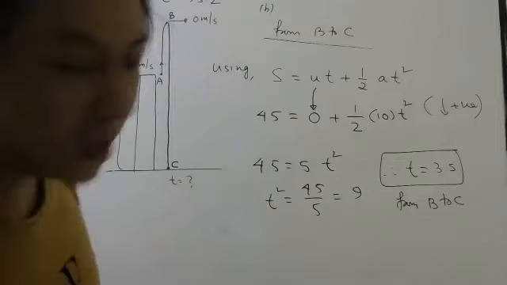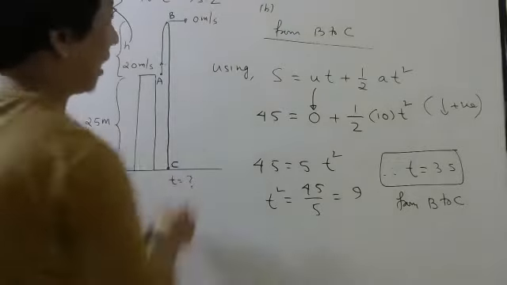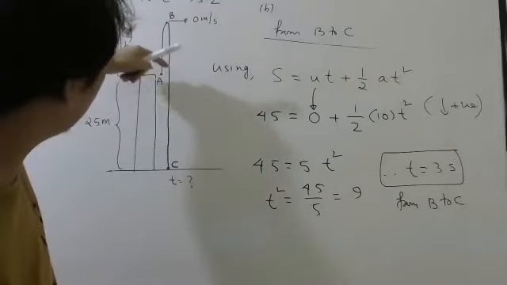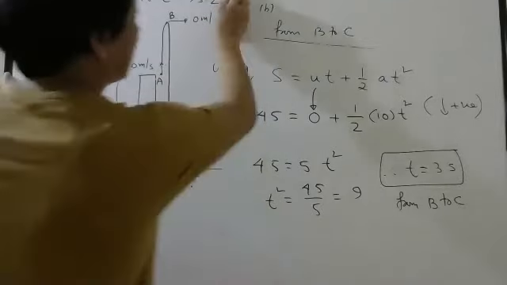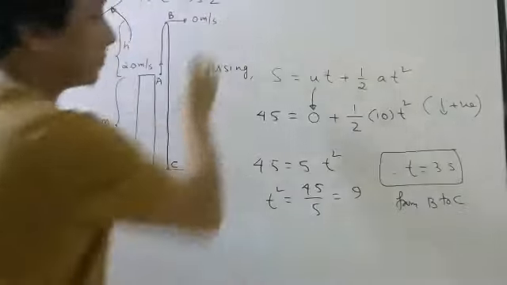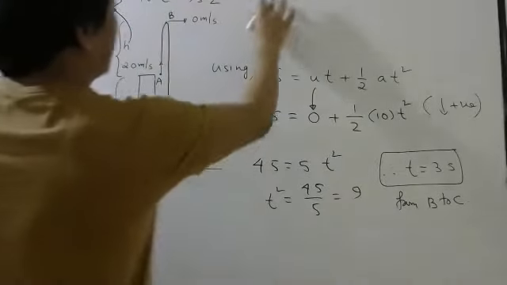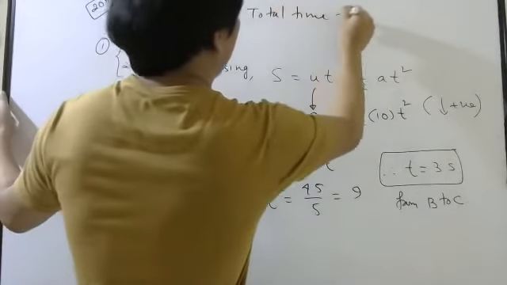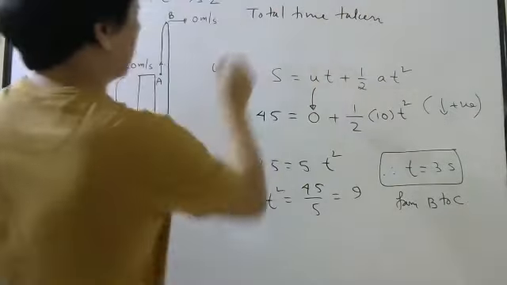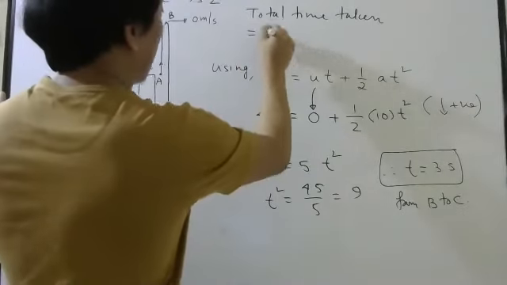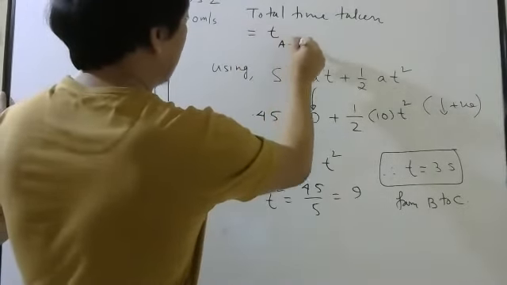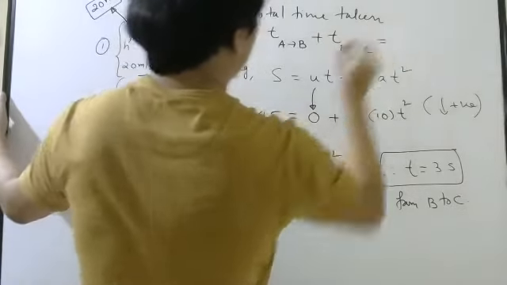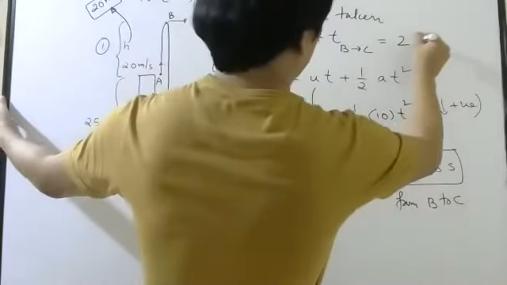So total time will be what? 7? How 7? I did from B to C. Not B to this, then again from here to here. So total time taken means time taken from A to B plus time taken from B to C. Time taken from A to B was 2 seconds.